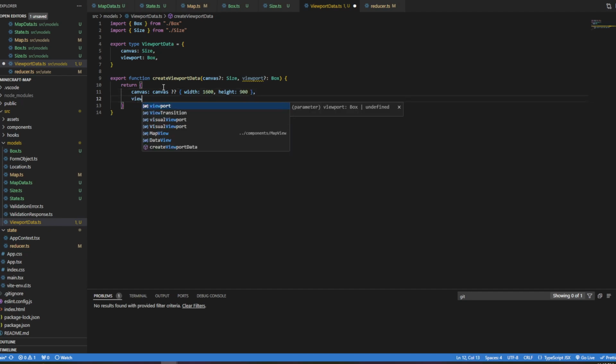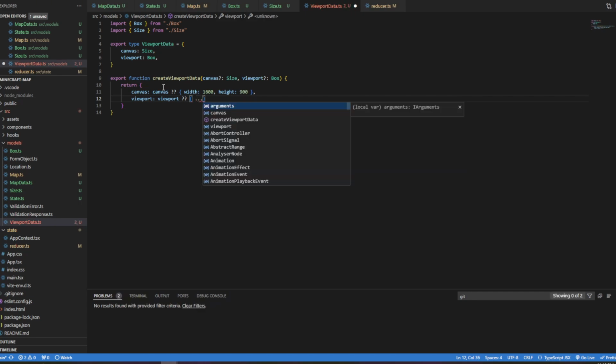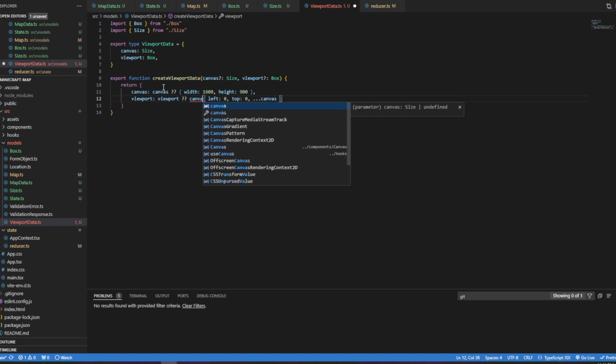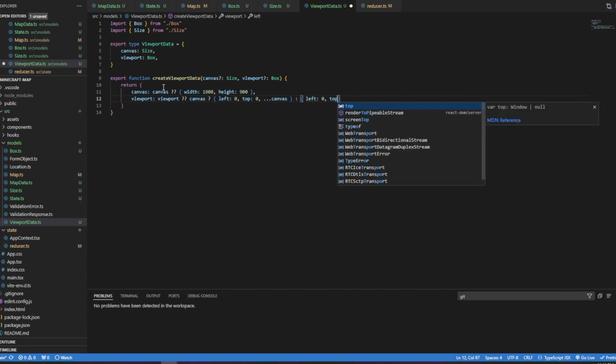Then I'm going to say viewport equals viewport. And if not that, it's going to be basically canvas, except for a left of 0 and a top of 0. And if it can't be, let me do that. I have to do that this way. So if canvas, then it's that, or it is going to be a left of 0, top of 0.